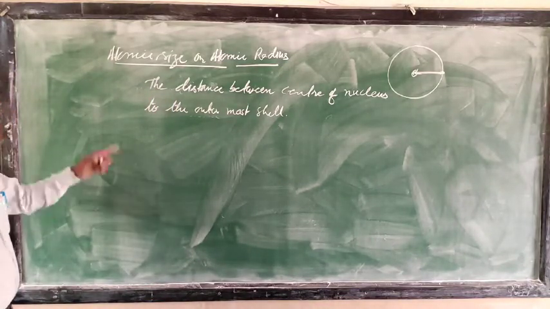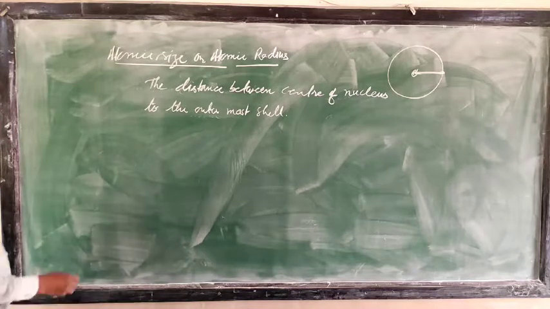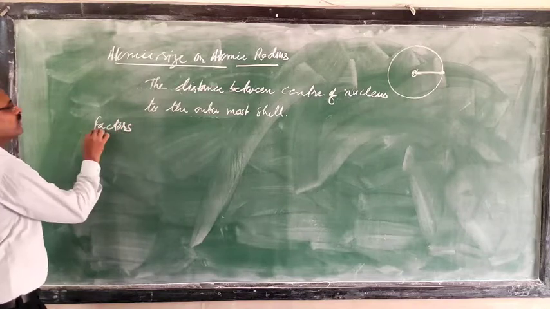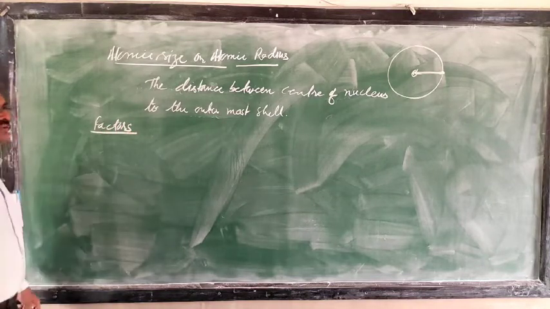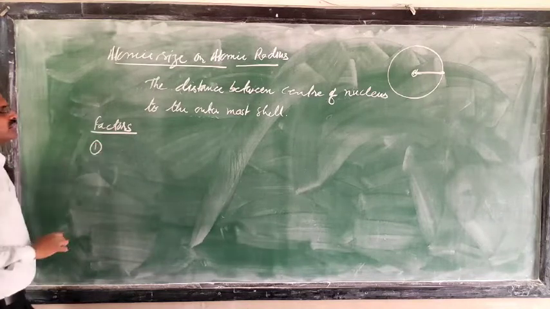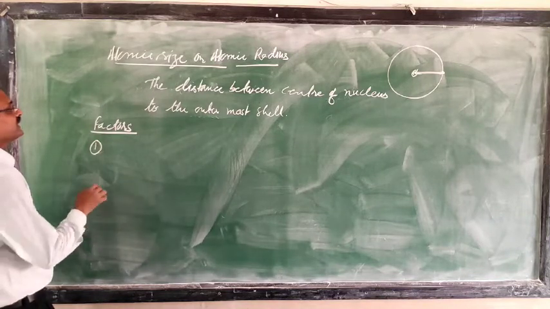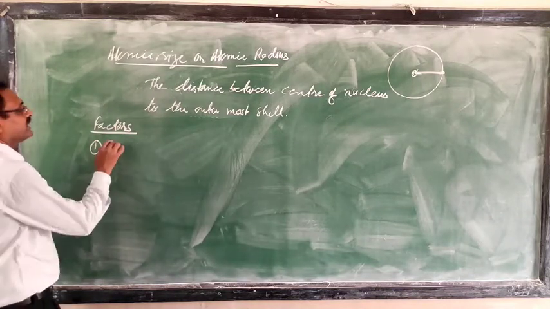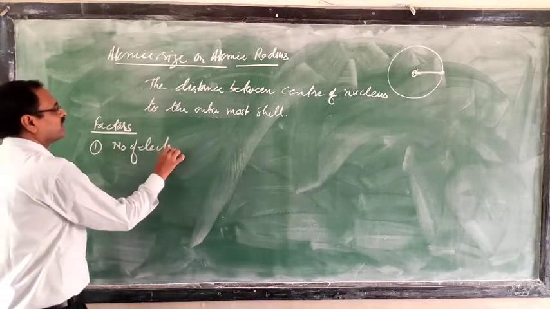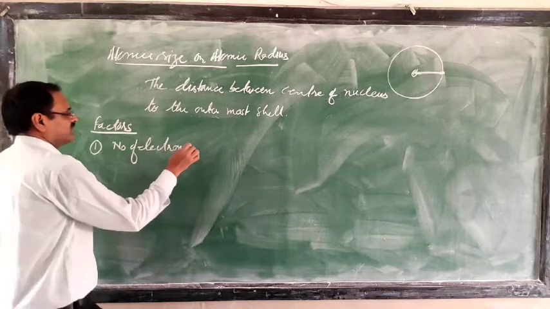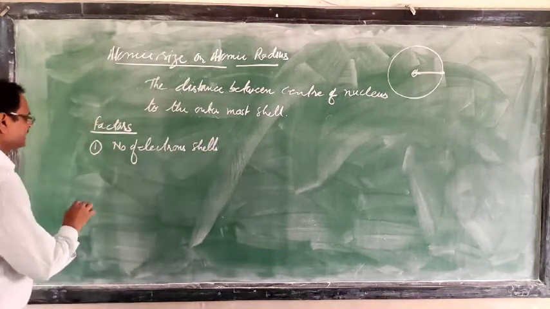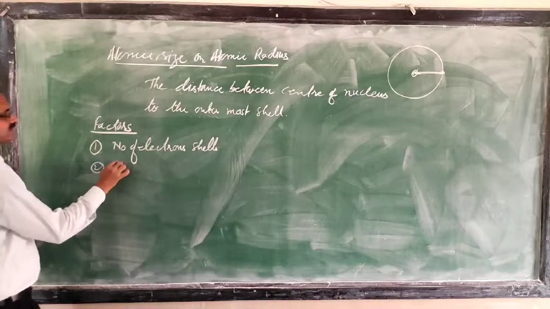Then the factors which affect atomic size. What are the factors which affect atomic size? Basically, two factors are there. The first one is the number of electron shells, and the second one is nuclear charge.